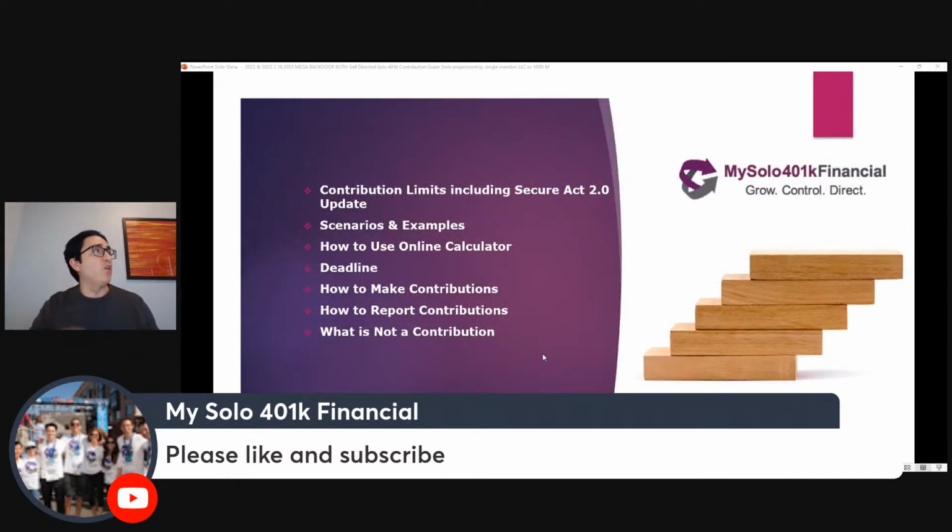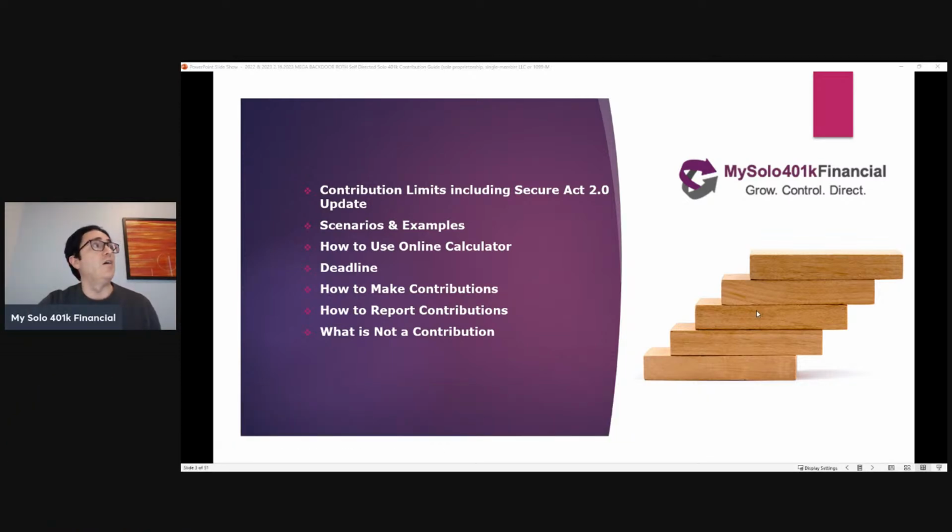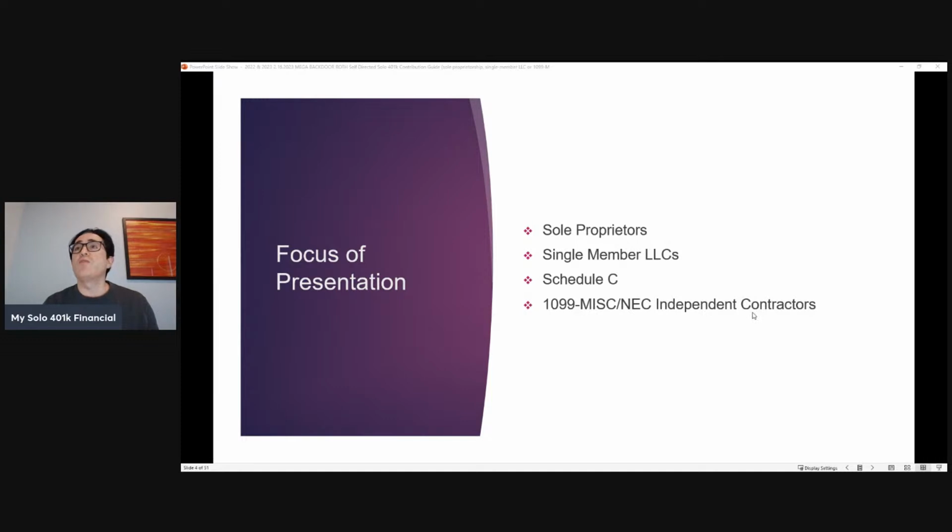So as far as the agenda, we're going to be talking about the contribution limits. We want to give a Secure Act 2.0 update as it relates to those contribution limits, go through different scenarios, examples, how to use our online calculator, the deadline, how to make contributions, how to report contributions, what is not a contribution. So we're going to cover some good ground today. Again, the focus of the presentation are sole proprietors, single member LLCs, where income is reported on Schedule C, like a 1099 independent contractor, and specifically focusing on Mega Backdoor Roth contributions.